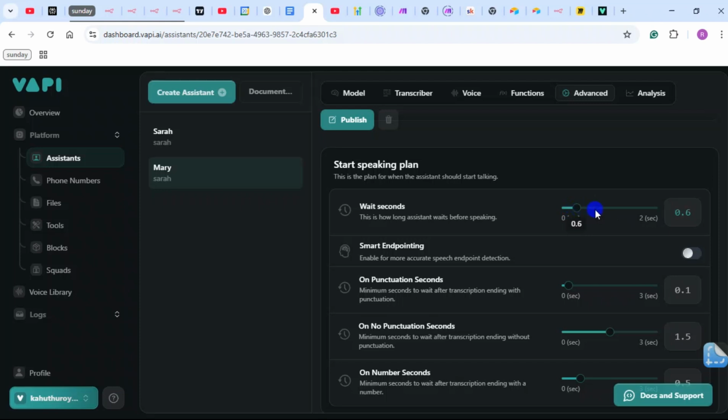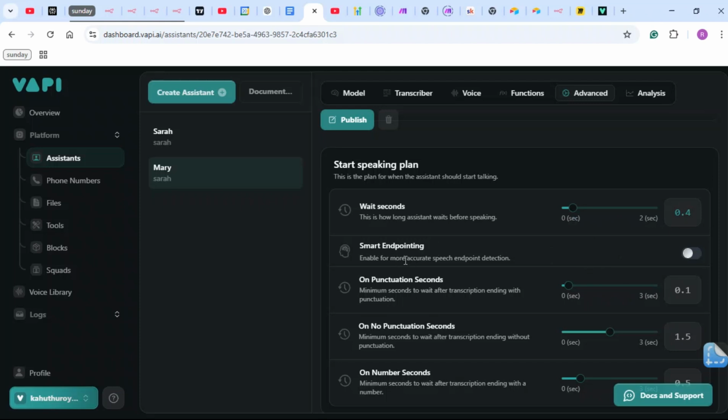The thing about this is the more you increase this, the more you increase latency. This is like manually increasing latency. So you want to keep it as low as possible, but not so low that you don't give the user time to respond, because there are people who speak slowly, with a pause between their sentences, and you don't want your assistant interrupting them. So 0.4 seconds is good.